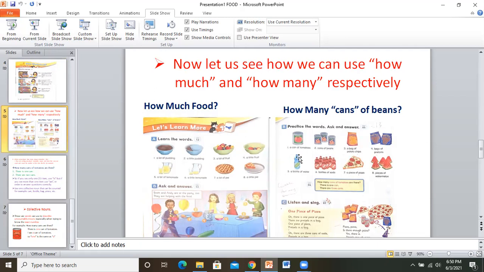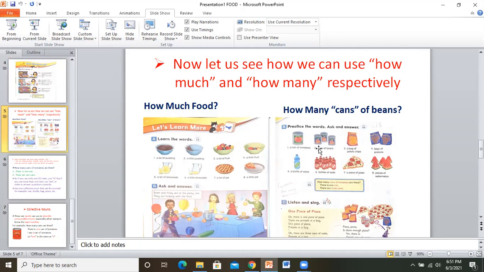Now, picture number 1. You have to practice the words. It says B. Practice the words. Ask and answer. A can of tomatoes.